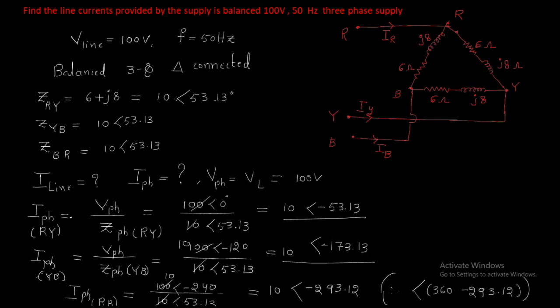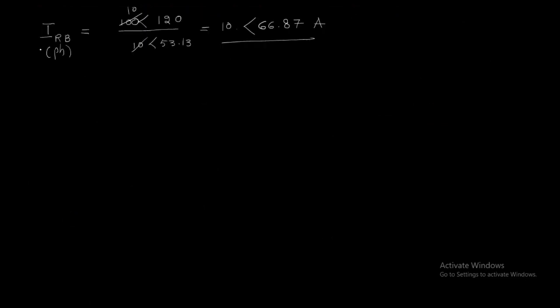In a delta connected system, the relation between line current and phase current is: line current equals root 3 times the phase current.